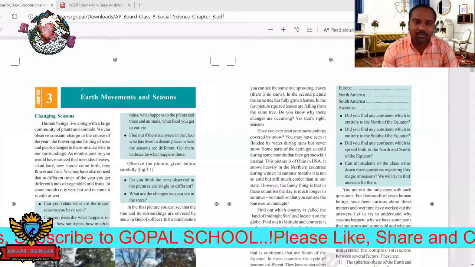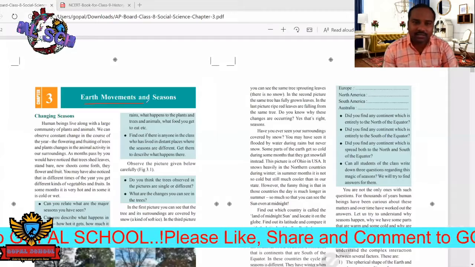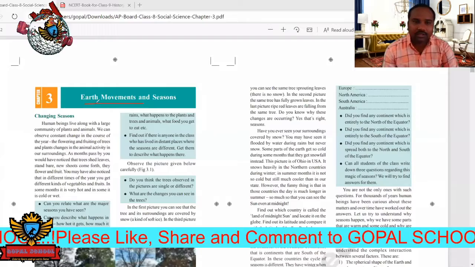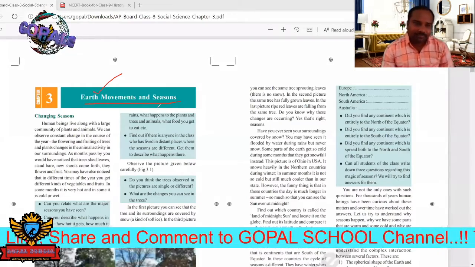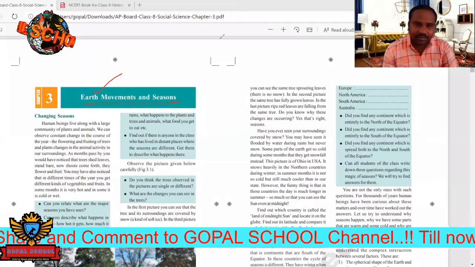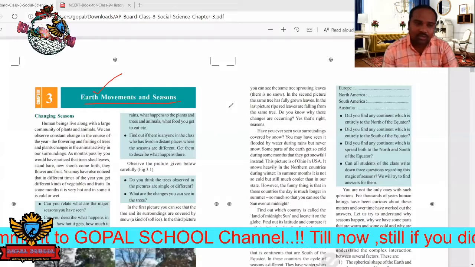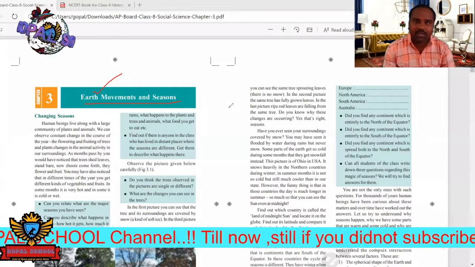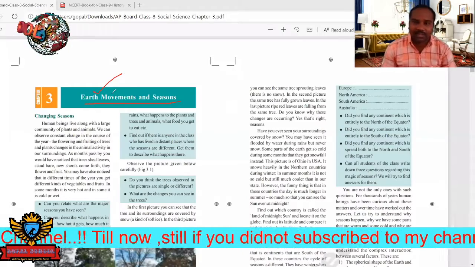Now this is the first part only, the third chapter, that is earth movements and seasons. See here, earth is there. You know that in the lower classes, the 4th class, 5th class, 6th class, you might have known about the movement of these planets.